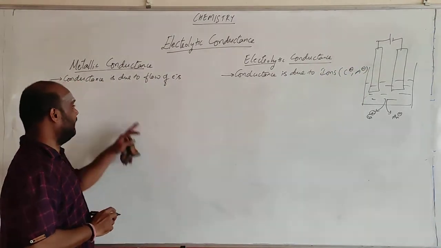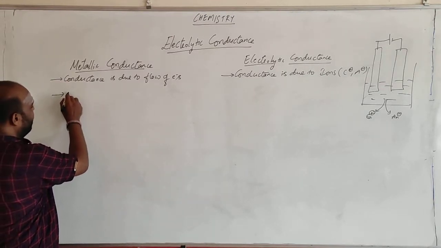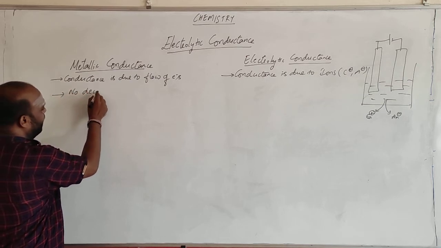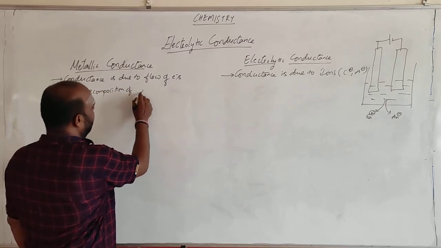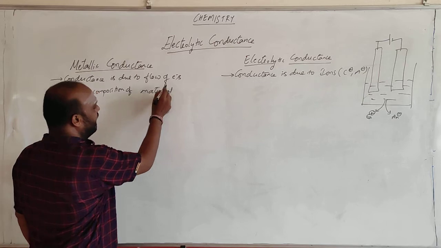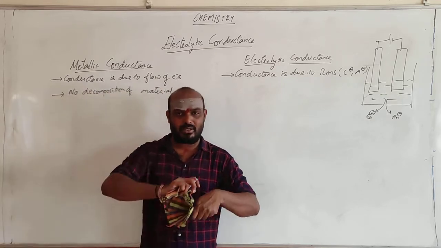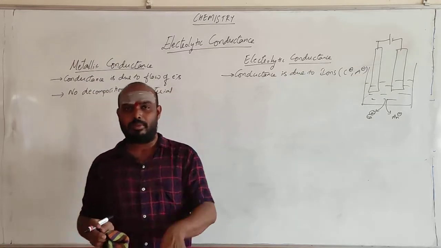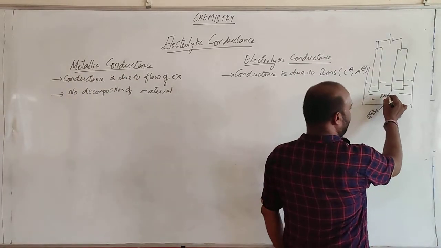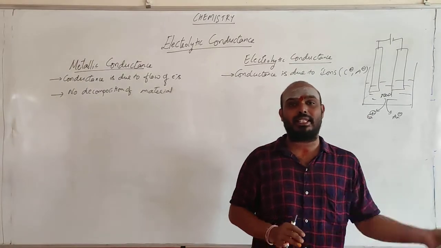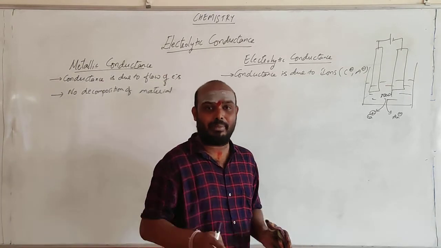What happens in this case? Is there any decomposition of material? No decomposition of material. The material will not be dissociated into parts. You are having copper, and the electron is moving away, but the copper is not getting broken down. Copper is copper only. There is no change. But here, if you take NaCl, what happens? It gets dissociated as Na plus as well as Cl minus. You are getting cation as well as the anion. It means the decomposition of the material is happening.